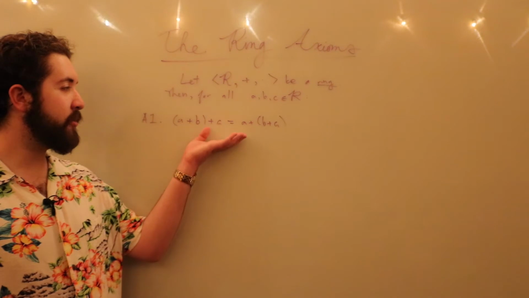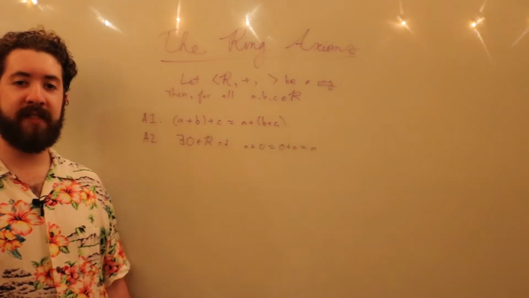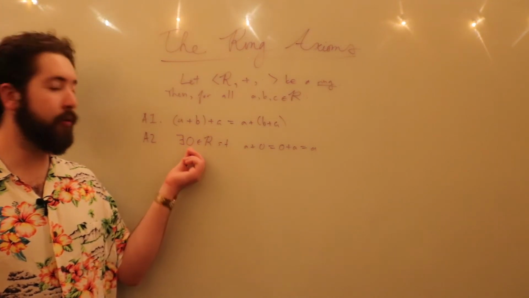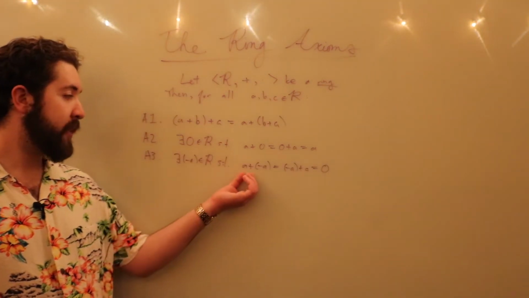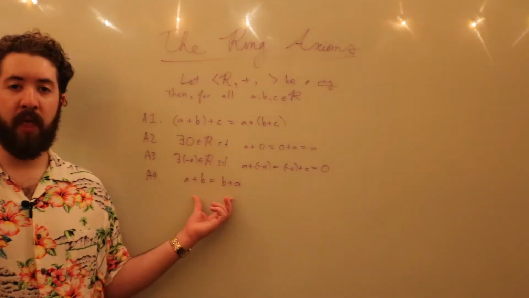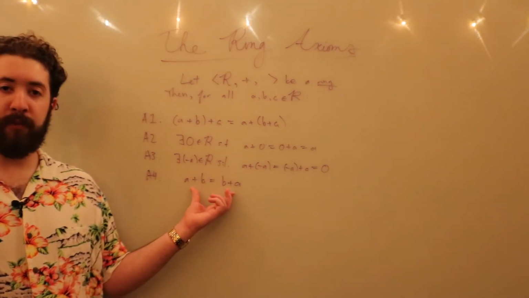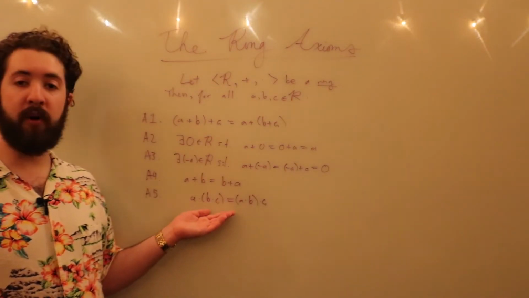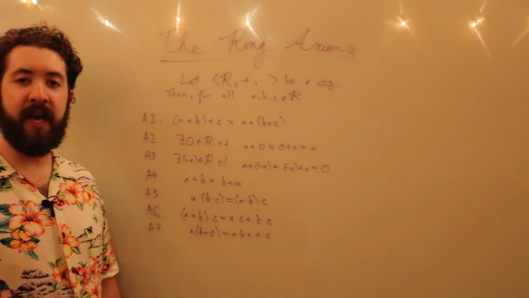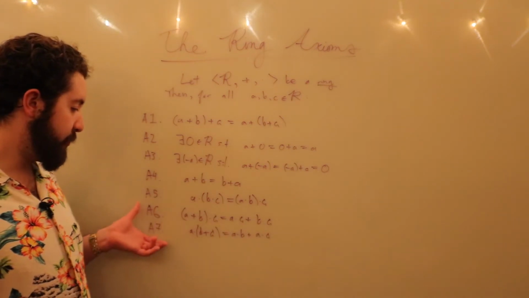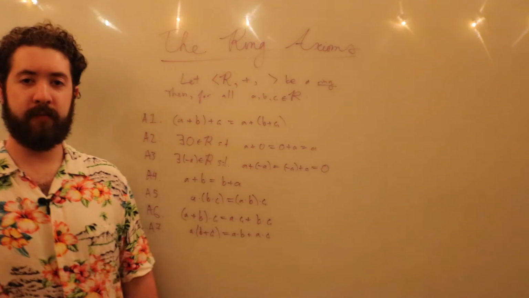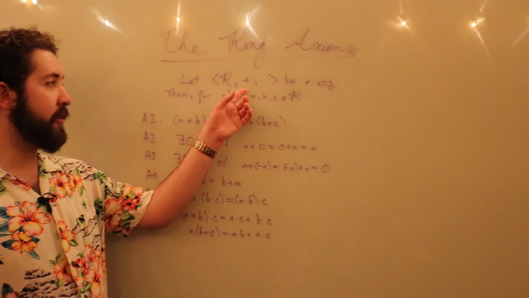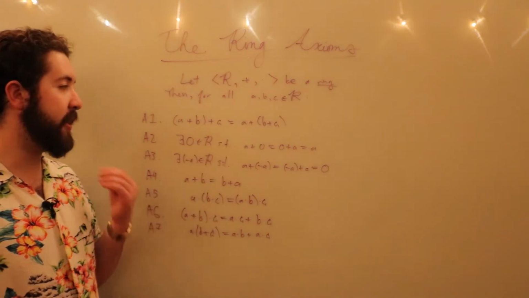First, the associative property of addition. Second, an additive identity element, which we often just write 0 for. Third, additive inverses. Fourth, additive commutativity. Number 5, associativity in multiplication as well. Axioms 6 and 7, the left and right distributive properties. Alright, so these 7 properties together with closure under both binary operations defines a ring.